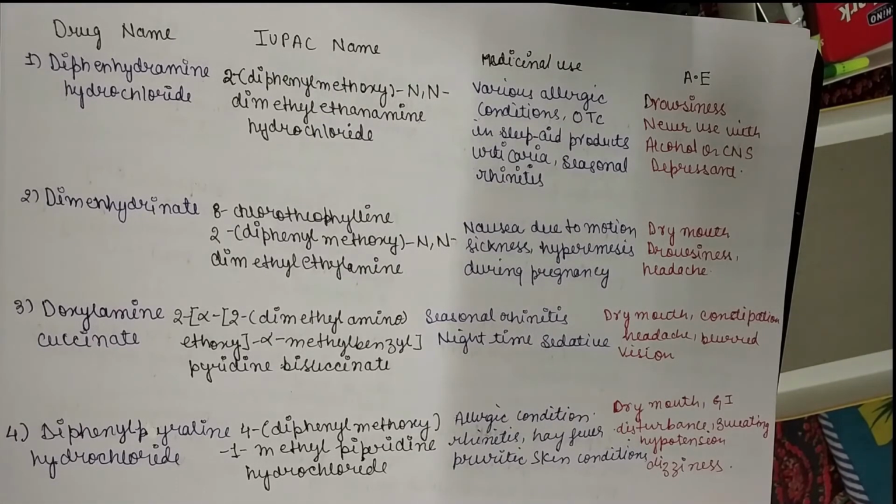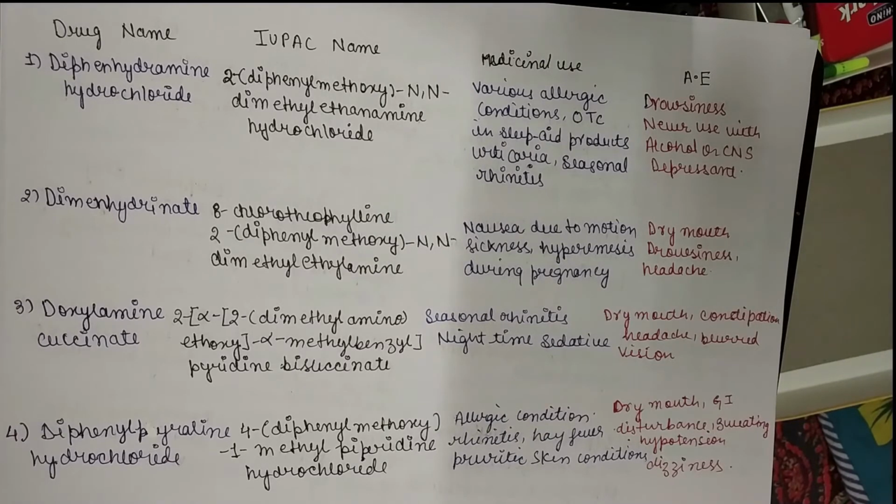Next is doxylamine succinate. It is used for seasonal allergy and as a nighttime sedative. It can be used as a sedative during nighttime. And adverse effects are dry mouth, constipation, headache, blurred vision.